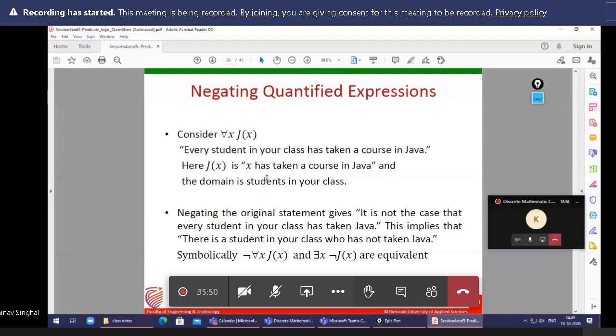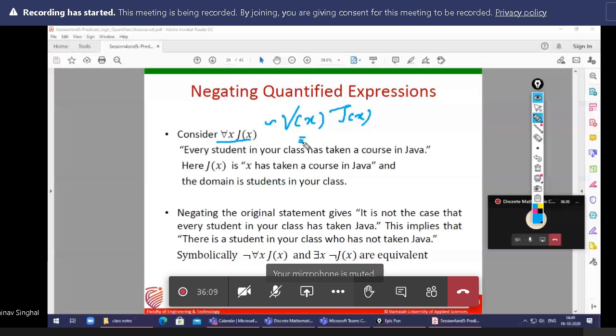If I need to take the negation of it, then the negation of for all x is there exists x, okay, and what is the negation of Jx? So in this slide we are going to study about the negation. The negation rules are given here. This is the mathematical representation of the logic.